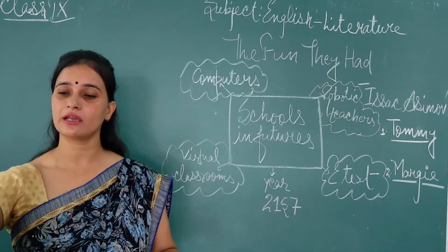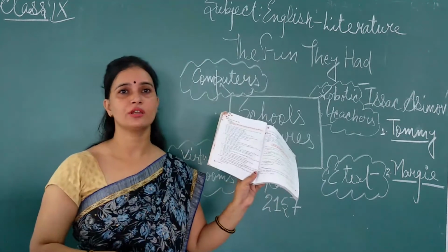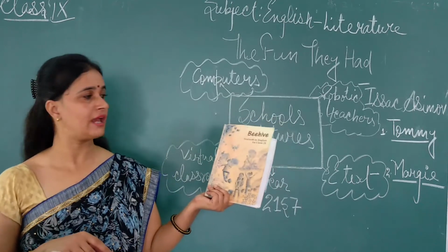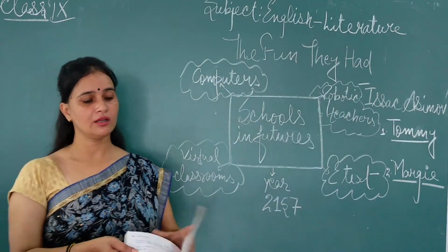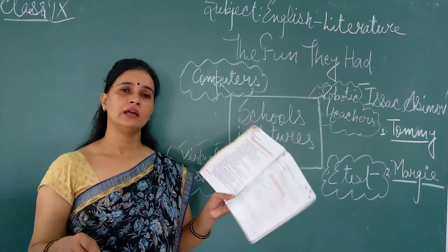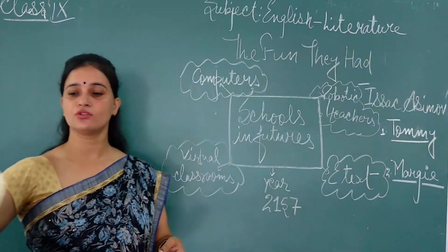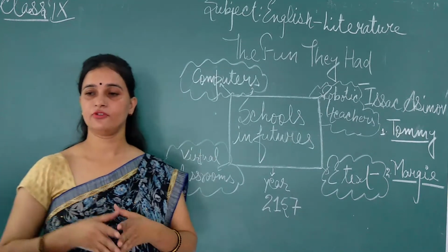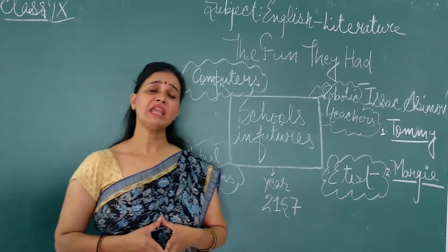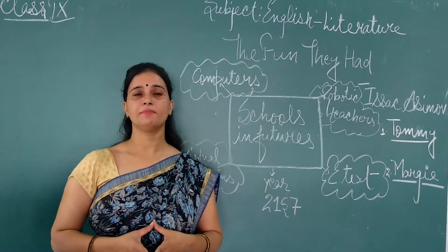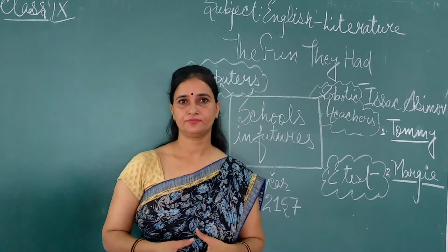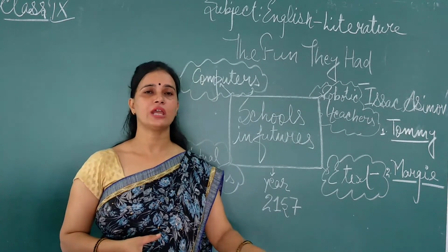And you have to do all the question answers. These are given in your book, the book named The Hive. This book is prescribed in your syllabus. So you have to do all the question answers. I'll provide the answers to these questions in typed form. So students, you have to do this work in your literature register. You have to prepare two separate registers, one for literature and one for language.